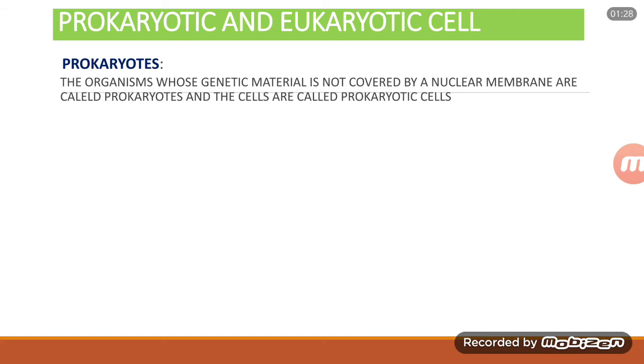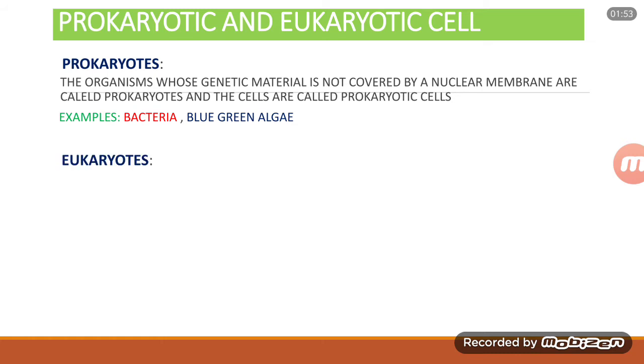So in short, we can say that these prokaryotes have these thread-like structures, chromatin or chromosomes inside the nucleus, but the nucleus does not have a covering, so it is not covered by a membrane. So the examples of prokaryotes are number 1, bacteria, blue-green algae.